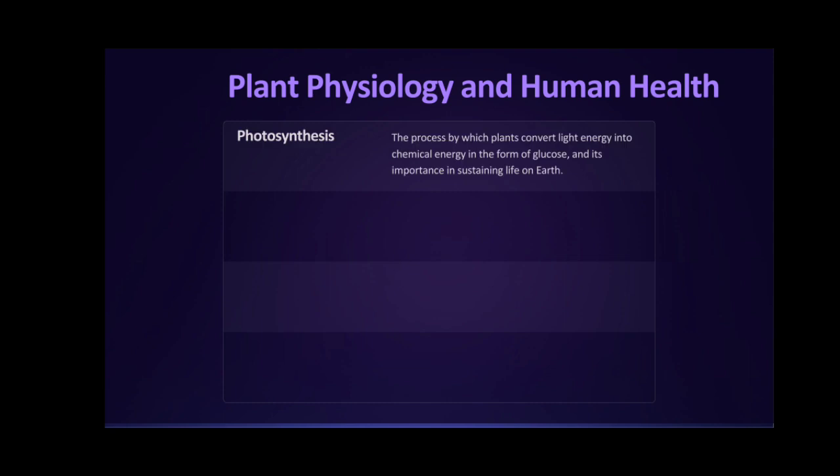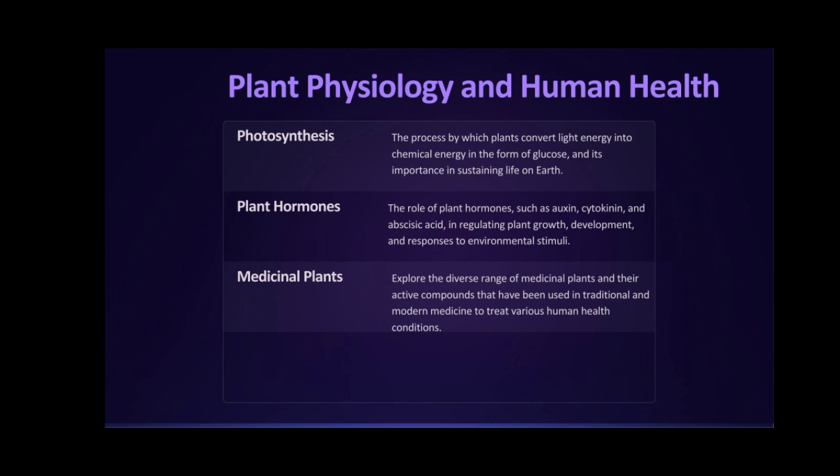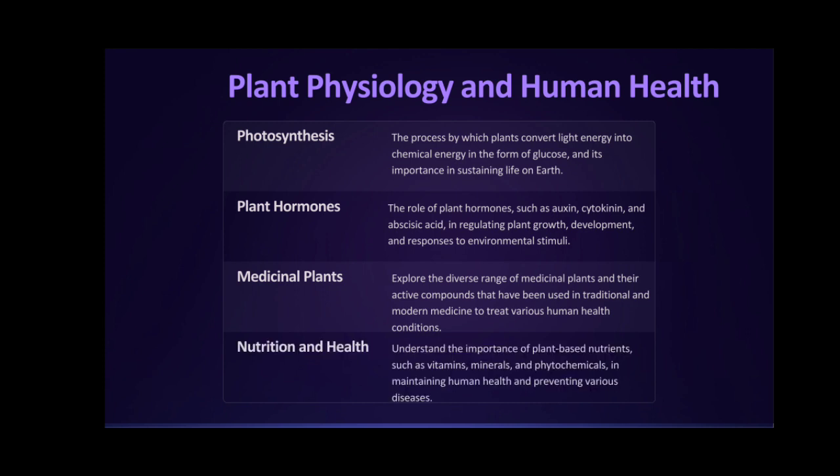Last, plant physiology and human health. In this topic, you should cover photosynthesis, the process which plants use to convert light energy into chemical energy in the form of glucose, and its importance in sustaining life on Earth. Plant hormones. What are different plant hormones? What are their roles, such as auxin, cytokinin, and abscisic acid in regulating plant growth, development, and responses to environmental